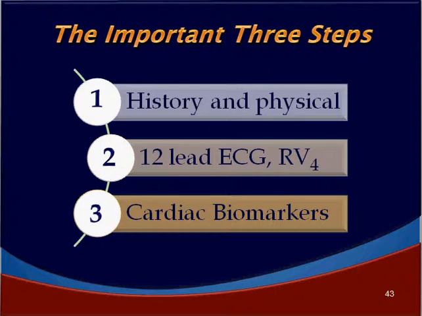There are three important steps in the diagnosis of ACS. The first one is history and physical. We have to decipher which is cardiac chest pain, which is non-cardiac chest pain, which is atypical chest pain based on the history. Then of course we do a 12 lead ECG and if necessary ask for right sided leads also.